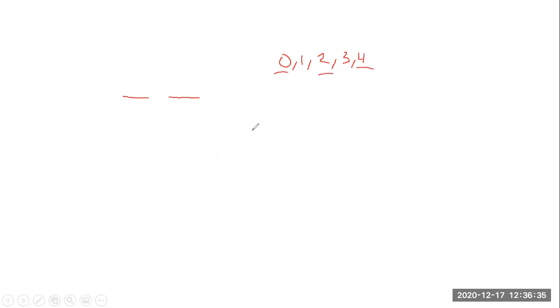So we can put the 0, 2, and 4 at the second part of the digits, which is this one right here. But because the question is asking about distinct numbers, which means there are no same digits here,